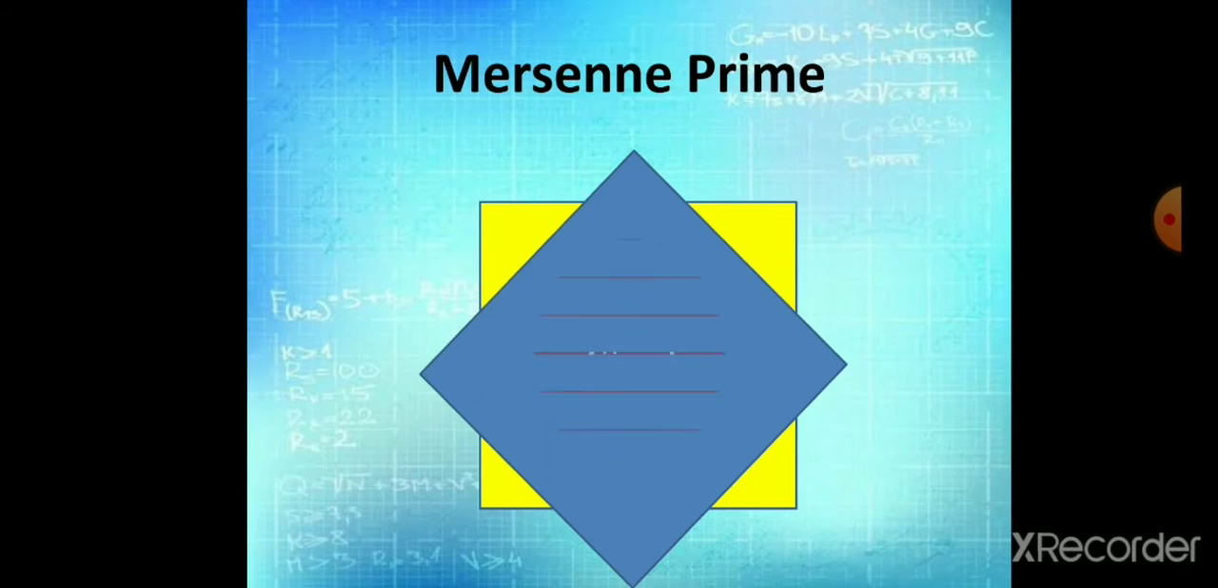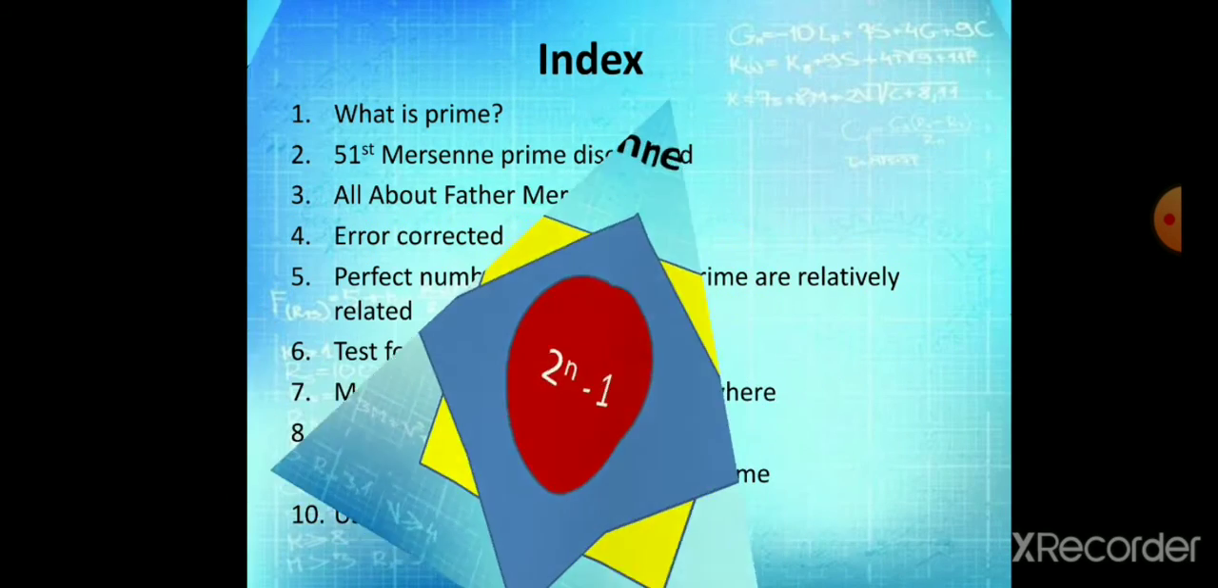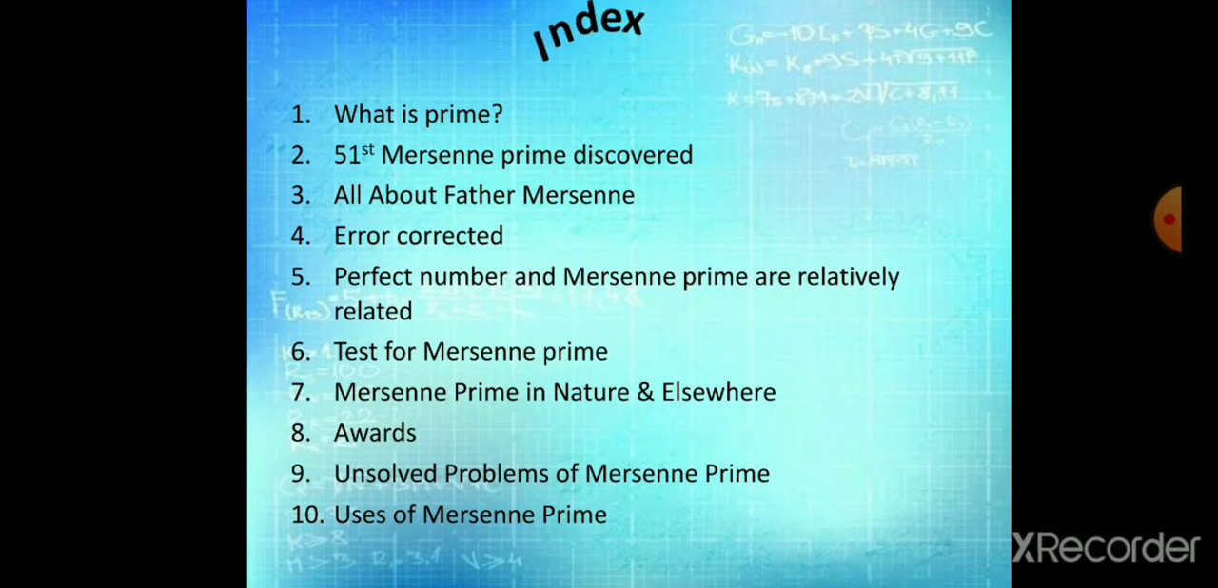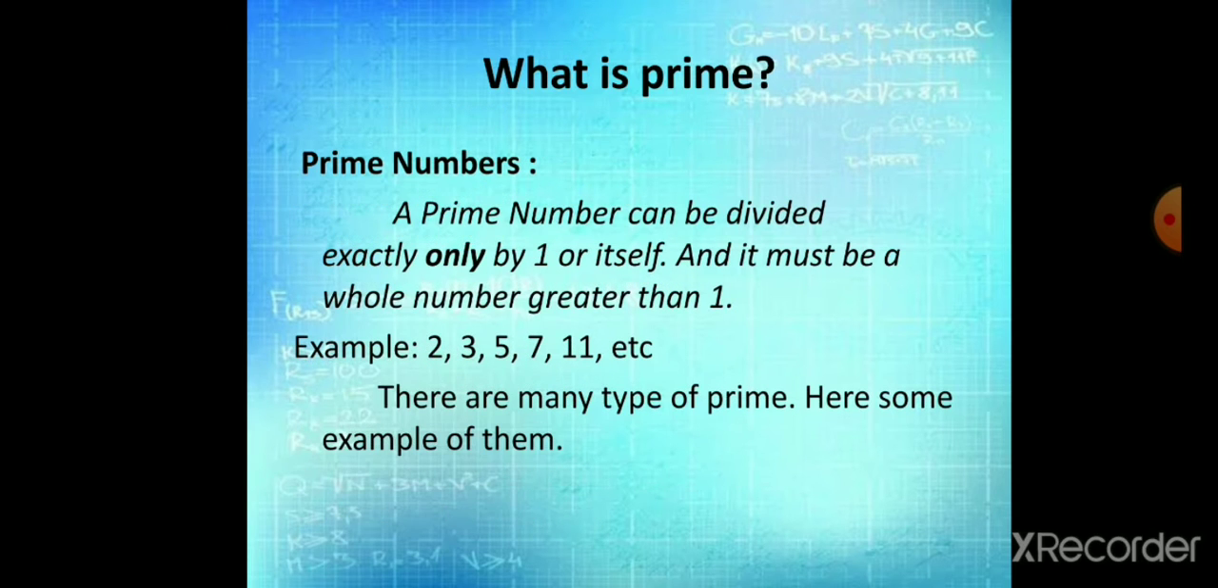Mersenne prime, 2 raised to n minus 1. This is the index. What is a prime? A prime number can be divided exactly only by 1 or itself, and it must be a whole number greater than 1. Examples: 2, 3, 5, 7, 11, etc.